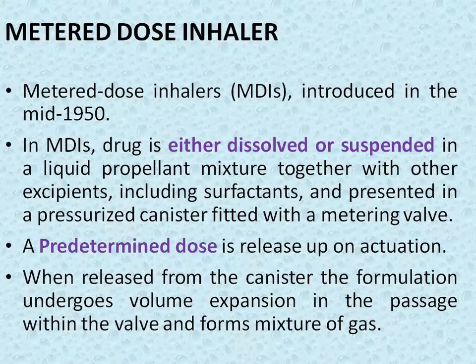Metered dose inhalers were introduced around 1950. In this inhaler, the drug is either dissolved or suspended in a liquid propellant, and a predetermined dose is released upon actuation. When released from the canister, the formulation undergoes volume expansion in the passage within the valve and forms a mixture of gases.